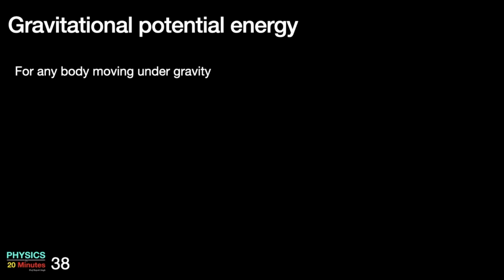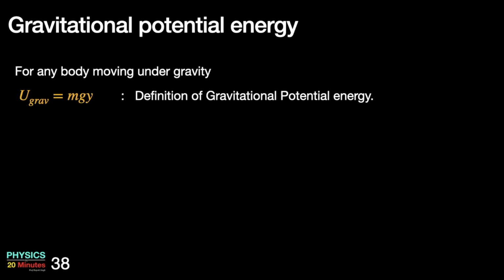Therefore, we can generalize our results from the last two discussions. So for any body which is moving under gravity, I can define my gravitational potential energy U grav as mgy, where y is its vertical position from a fixed reference level, and work done by gravity can be written as minus delta U, or negative of the change in gravitational potential energy. Remember that this negative sign is essential in the definition.